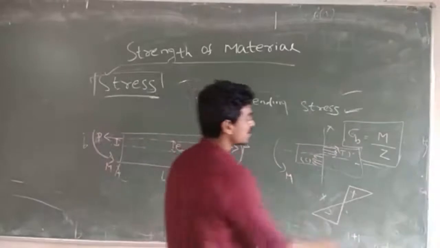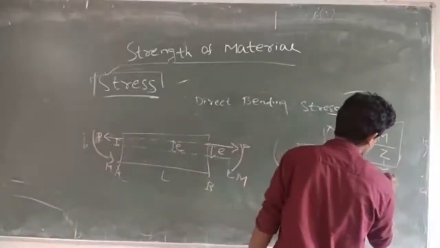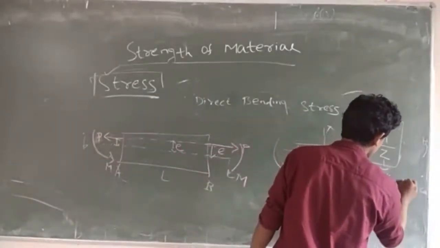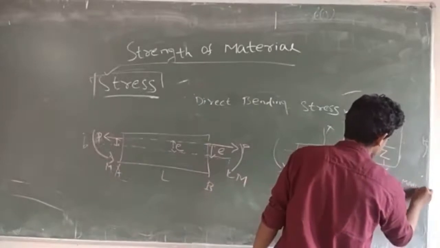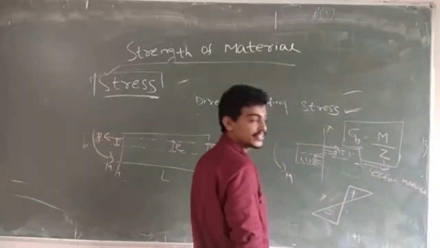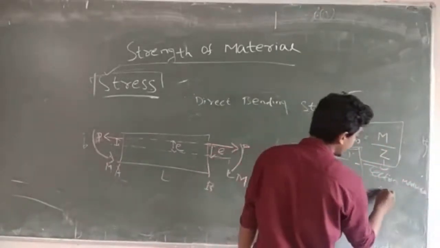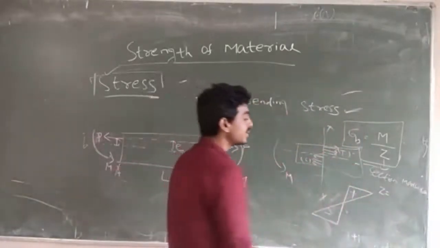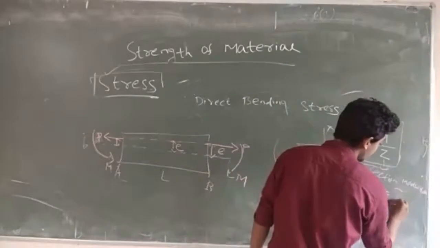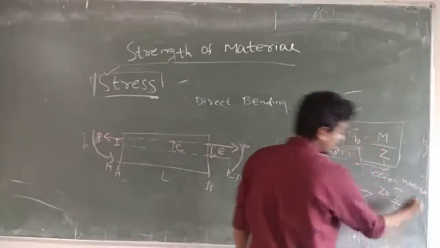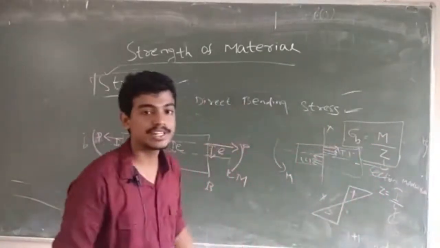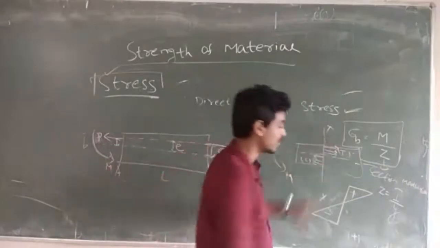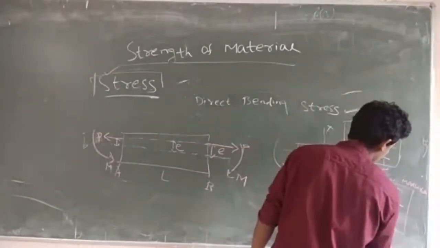Z means section modulus of the structure. That can be calculated by dividing the moment of inertia by y, the distance from the neutral axis to the fiber, that is I by y.